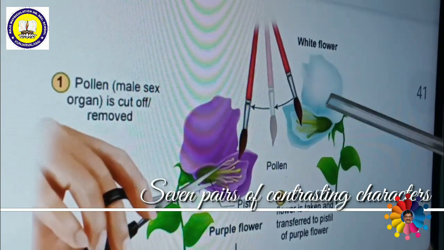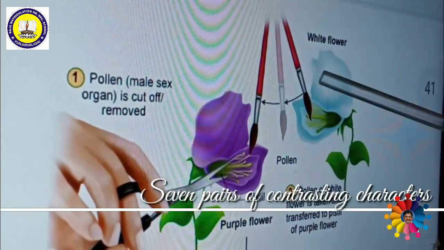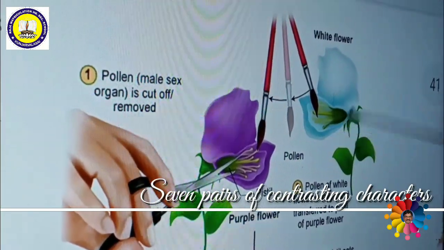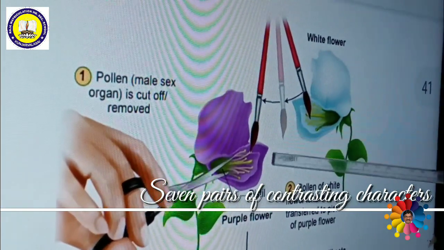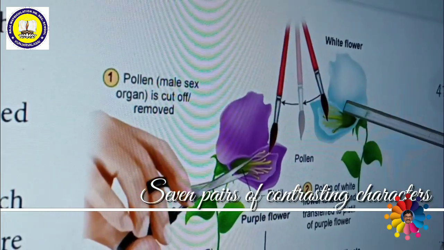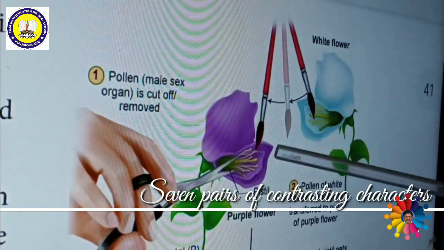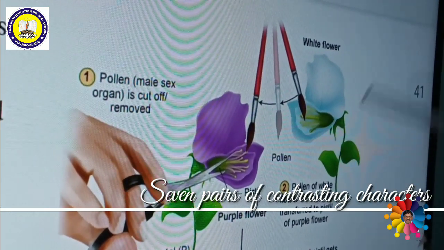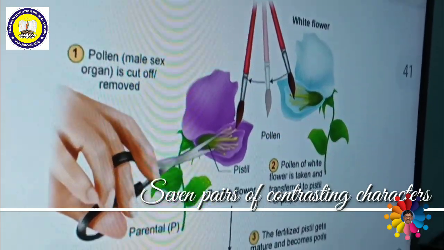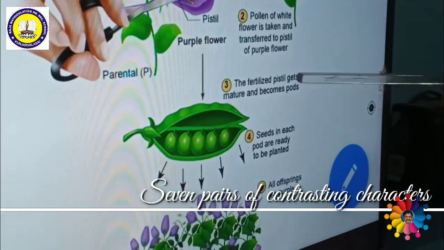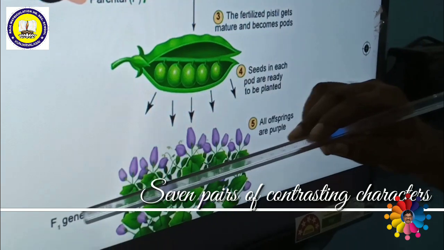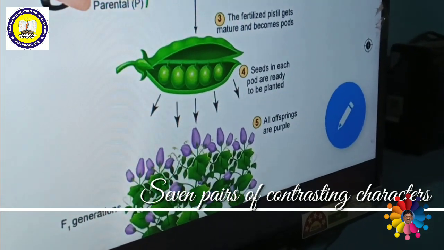He has taken the pollen grains from this flower by touching the brush and brushing them on the stigma. After brushing on the stigma, he bagged it with a polythene cover. Then what happened? The cross-pollination. That means the pollen grains from the white flower are transferred to the stigma of the purple flower. Finally, fertilization takes place. Then the fruit is formed, and inside the fruits, seeds are produced. If the seeds are sown, in the F1 generation all the plants produced are purple.